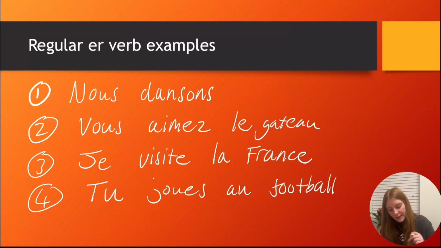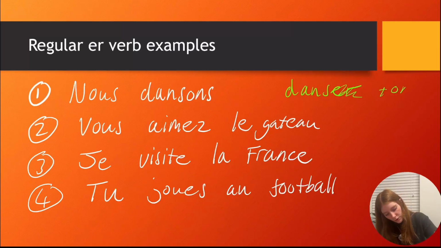So here's some examples of regular ER verbs. Here we've got nous dansons. That is from the verb danser. What we've done here is we've gotten rid of the ER, and we're left with the root dans, and we've added ONS, which is the new ending.